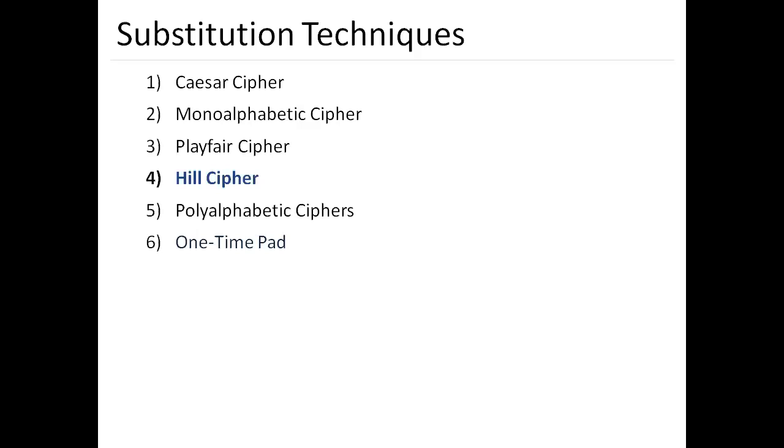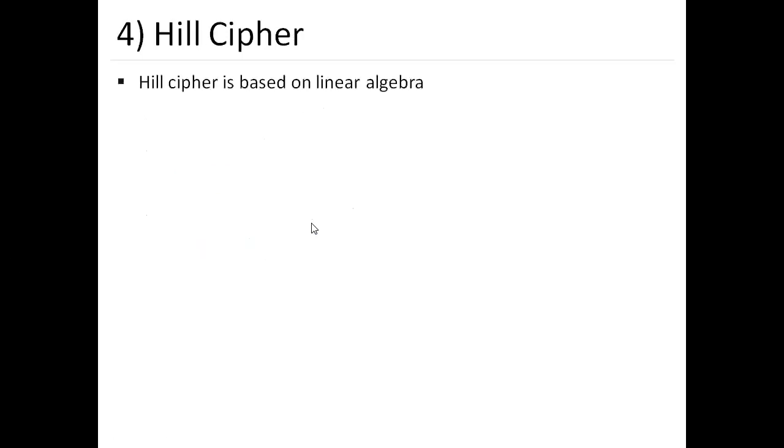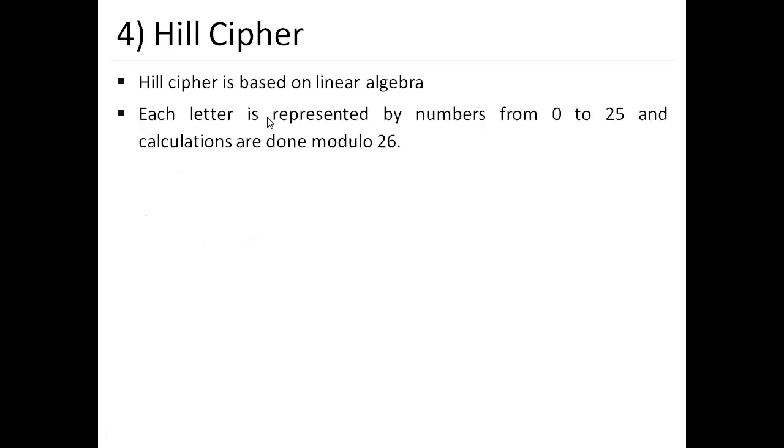In the Hill cipher, we have an algebraic method. Each letter is represented by a number from 0 to 25, as we calculated in the Caesar cipher. For each and every alphabet, A to Z, we have 0 to 25. So we calculate on the basis of modulo 26. 0 to 25 will be 26 characters, so we have to use modulo 26.